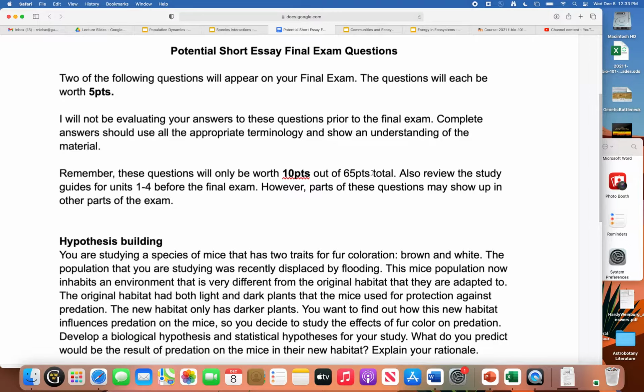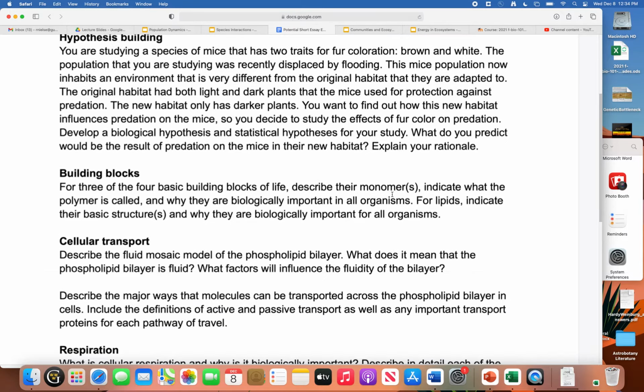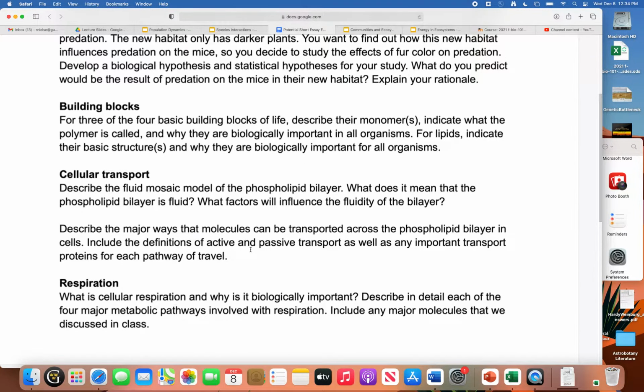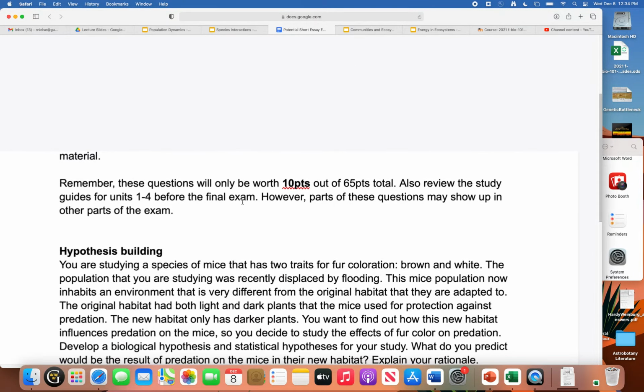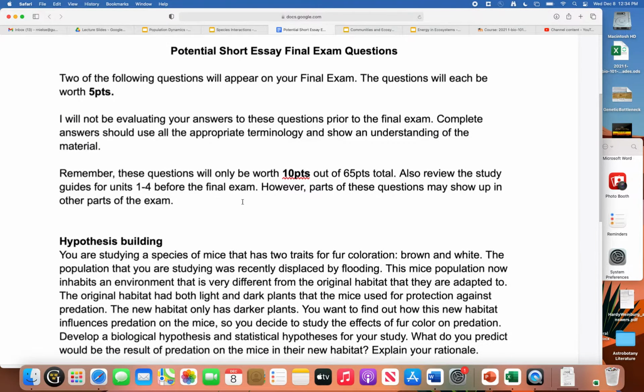All right, so you should have some time to go through these. I did put on here that parts of these questions may show up in other parts of the exam. All right, so when I'm thinking about the comprehensive part, I'm probably going to be pulling off of this sheet more often than not. I can't guarantee 100% of it will be off of this, but more often than not, the points for the comprehensive will come from here. Any questions on that? All right, I figured it might make your lives a little easier, kind of direct your studying a little bit there.